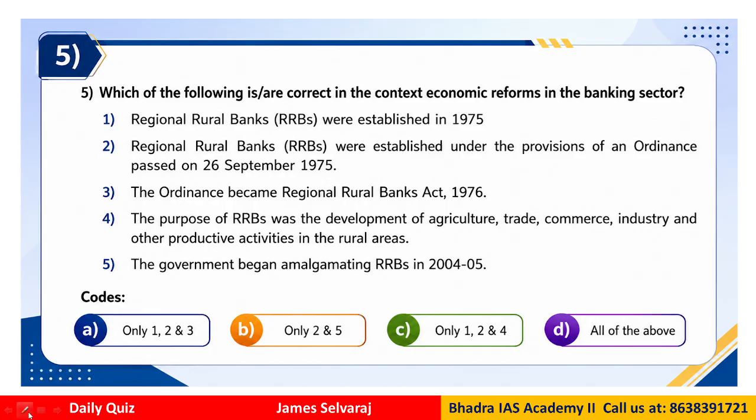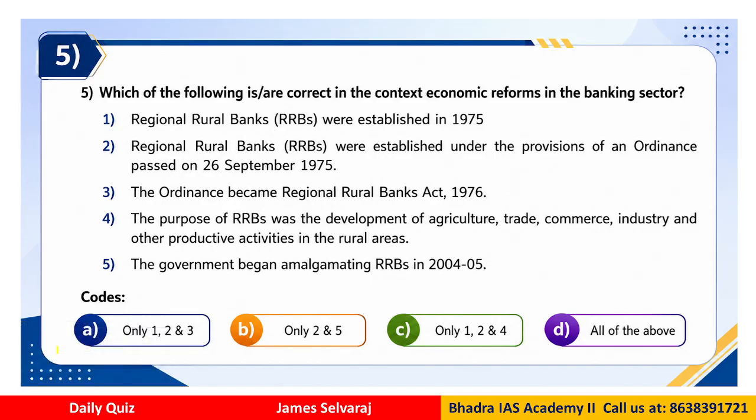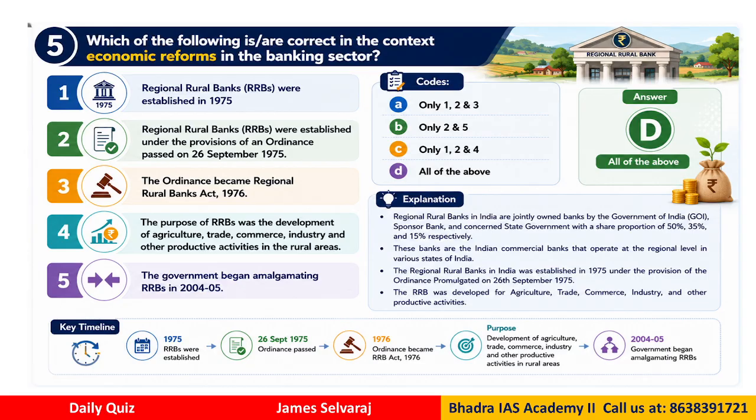Now, which of the following statements are correct? So A, we have 1, 2, 3, B, we have 2 and 5, C, we have 1, 2 and 4, and D, all the statements. If you look at it, the correct answer for this would be D, that is all of the above. All the statements given here are correct. Why? Each statement given is correct.